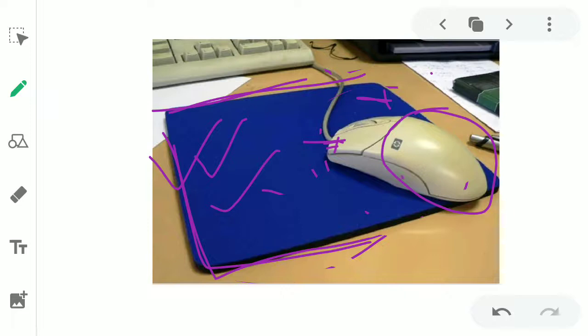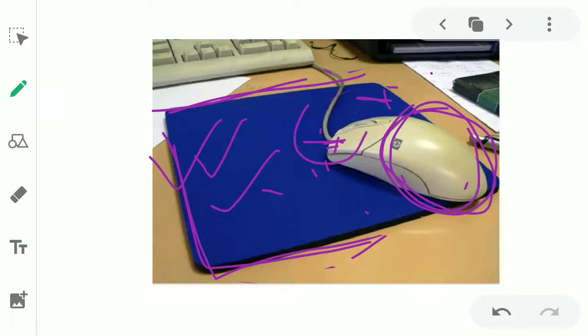Here we don't have any buttons. Buttons are at the front portion only. Buttons जो है बेटे वो आगे दिए हुए हैं. So on the buttons you will keep your fingers, and the rest of the part of the mouse is here.